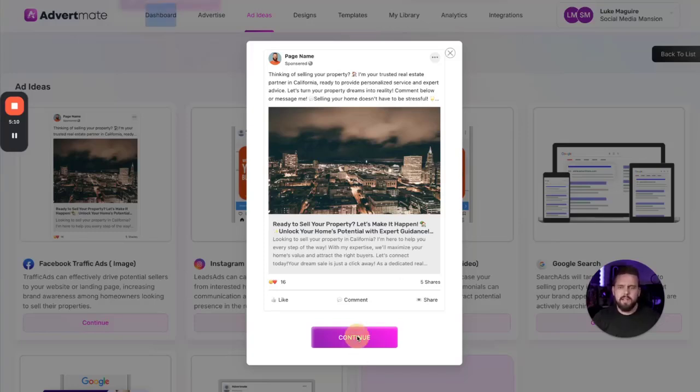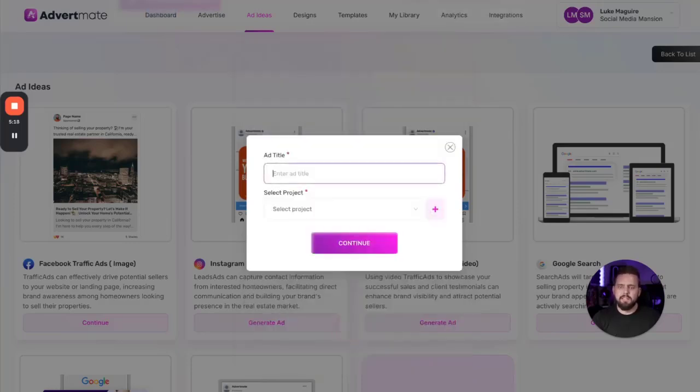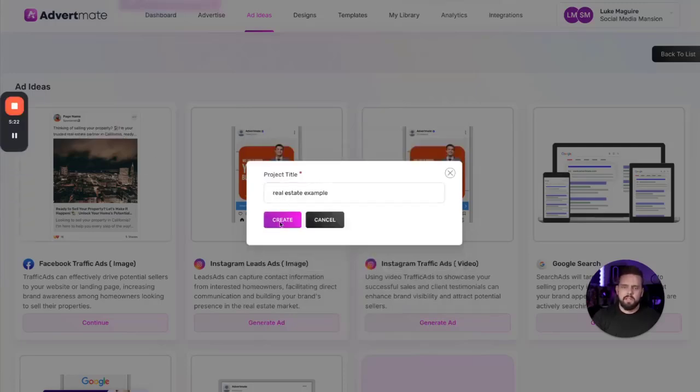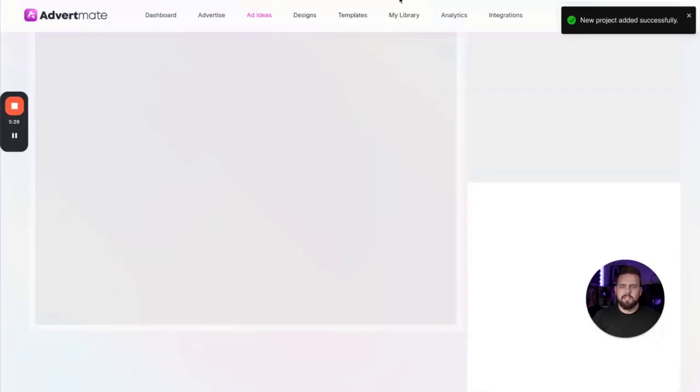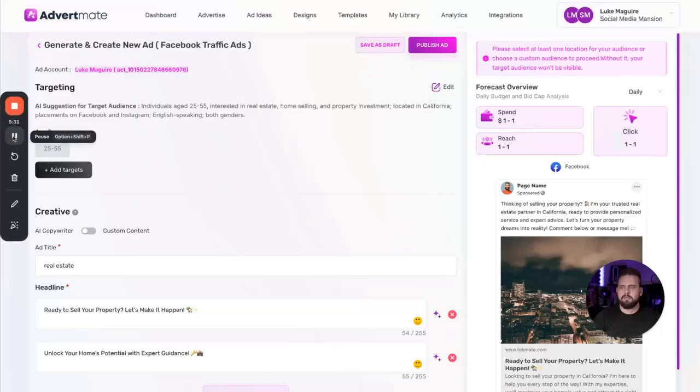So we'll hit generate, and then it's going to bring up, I think we did the Facebook Ads Manager for this real estate example, and we'll let that continue. It'll then give us an ad title. One sec. Cool. So I'm going to hit create, and then I'm going to do this for the next 2 ads just to save some time for you guys. We'll create and continue, and I'll do the same for the next 2 ads.